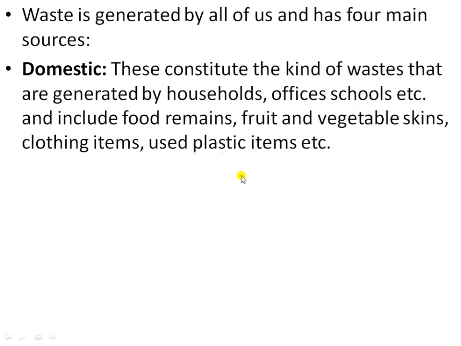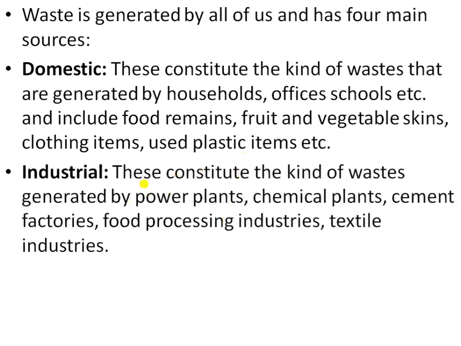That is domestic waste. Next main source is industrial waste. These constitute the kind of waste generated by power plants, chemical plants, cement factories, food processing industries and textile industries.